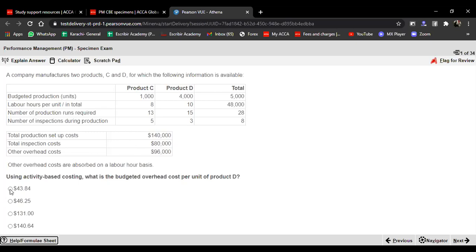Now, let's say I am not too sure what I need to do with this question, so I've left it. It's a simple MCQ based question. I'll move on to the next question.